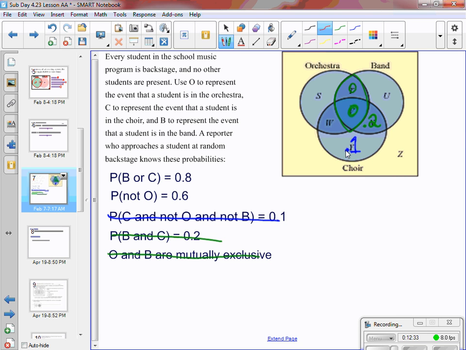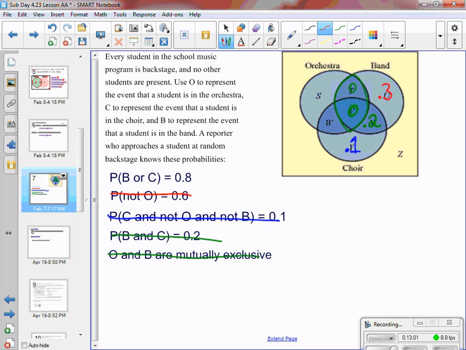The probability of not being an orchestra is 0.6. Remember that includes U, X, and Y. So the U, the X, and the Y, that 0.2 and that 0.1, have to all add up to 0.6. The 0.2 and 0.1 already make 0.3, which means I have another 0.3 left over for here. Cross that off.